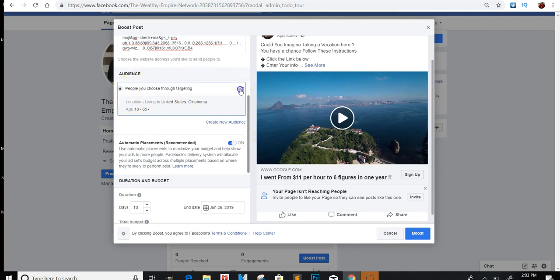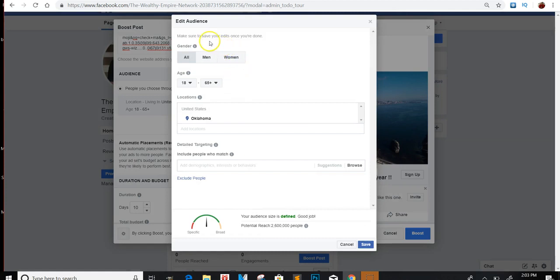After that, your audience. Now you need to go to edit, okay? Now, again, depending on what you're doing is going to depend on what you want to put here. Now, if what you're doing is targeting more women, of course, click women. If it's targeting more men, click men. But if it's anybody, just click all, okay? Now, as far as vacations, you can leave this at 18 and usually bring this down to probably around 40, okay? That's usually the audience of people who are, you know, in the travel stages of their life for the most part, right? So ages 18 to 40.